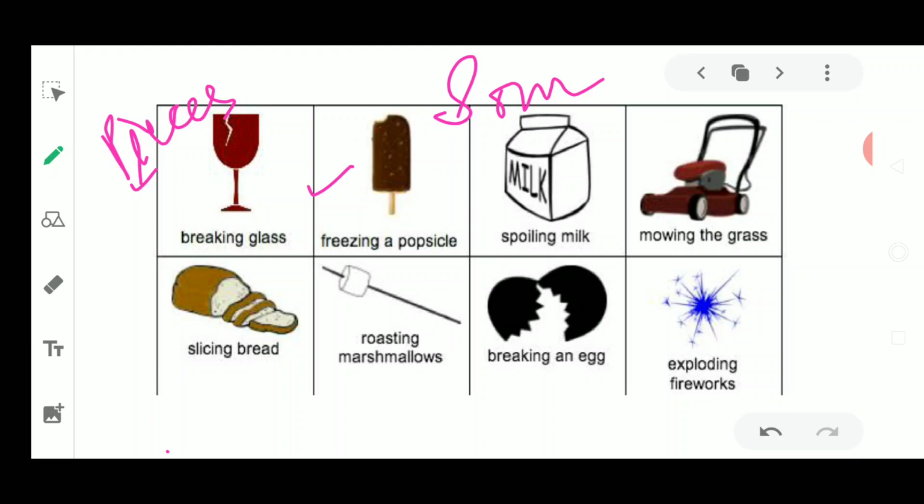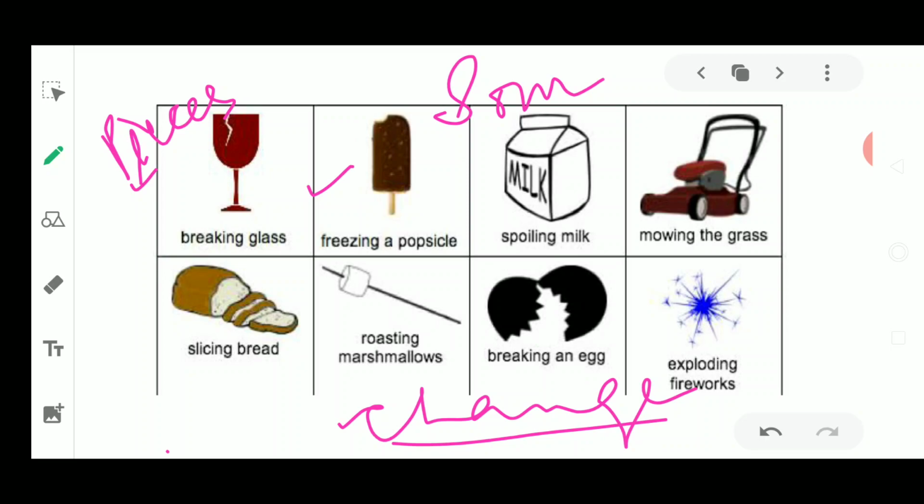But it is a change. I just wanted to tell you that these are examples of change, but what kind of change? It could be a reversible change or an irreversible change. So on the basis of the property of bringing back the object into its original form, changes could be divided into two types, that is reversible and irreversible.